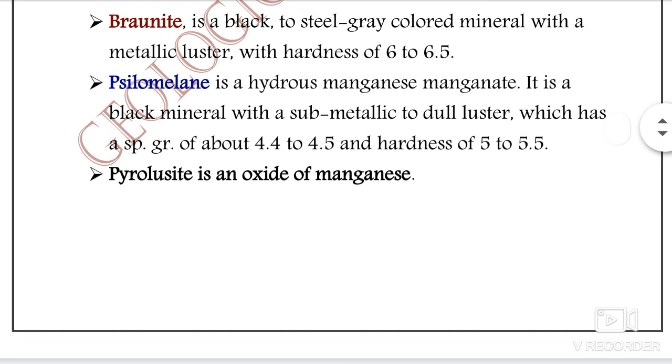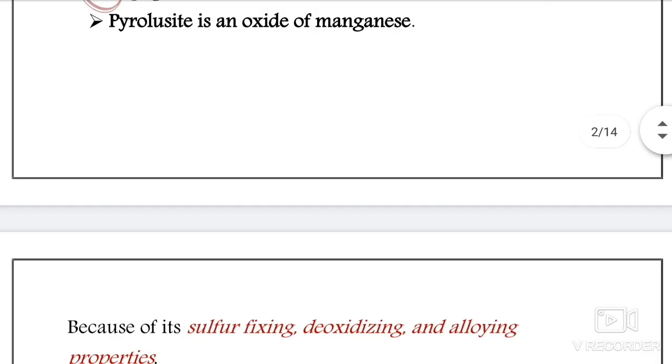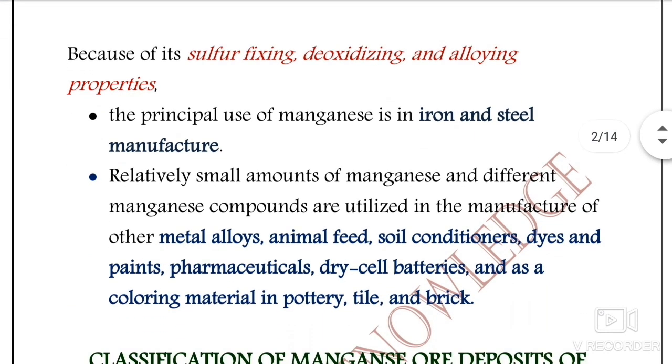We all know about pyrolusite. Because of its sulfur fixing, deoxidizing, and alloying properties, the principal use of manganese is very important. It is basically used in iron and steel manufacturing because of its sulfur fixing, deoxidizing and alloying properties. A relatively small amount of manganese and different manganese compounds are utilized in the manufacture of other metallic alloys.